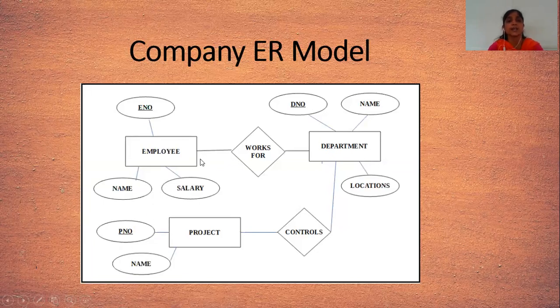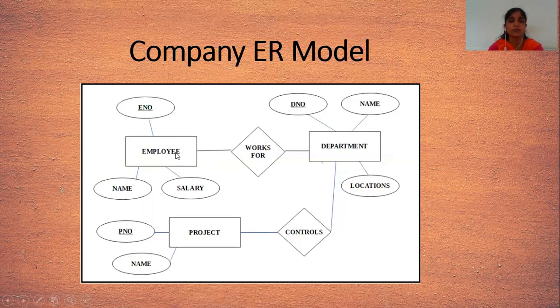Okay, then employee and department, these entities are connected with the relationship by using works for. That means employee works for department and department controls the project. That means this connection is maintained in the database when we create our database. And by using this ER model, we can easily understand that we have to develop three tables in the database which contain employee, department, and project.